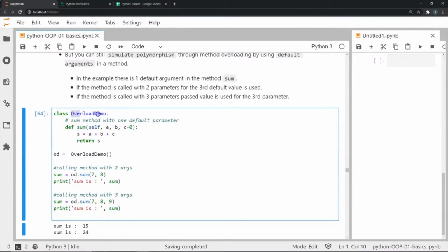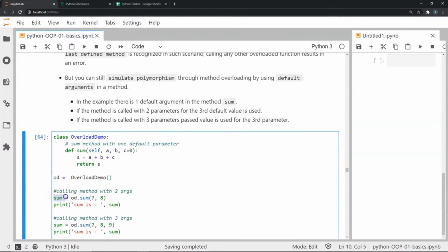So we have this class OverloadDemo, within it a method sum, and I have three attributes. A and B are supposed to be given by the user since they do not have any default values, whereas C has a default value 0. So in my first case, I first of all created an instance called OD for the class OverloadDemo, and I'm going to store the value of the sum of 7 and 8 in the variable sum.